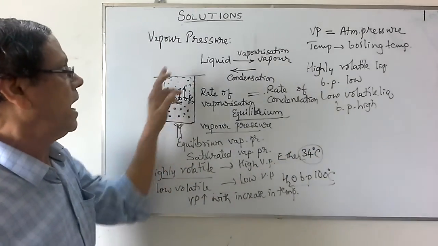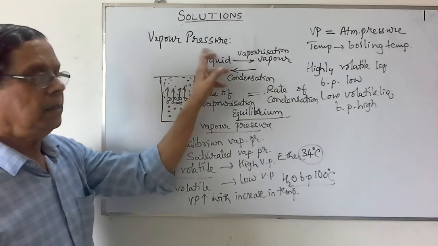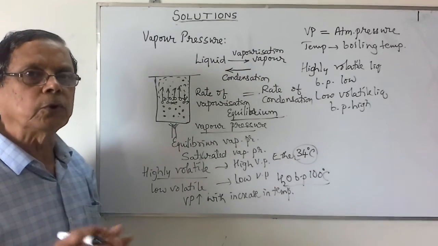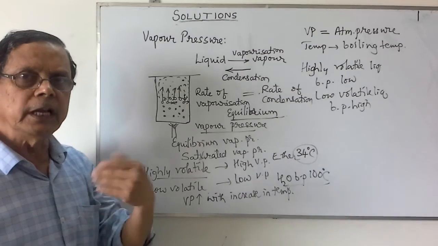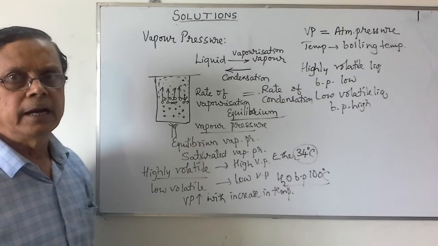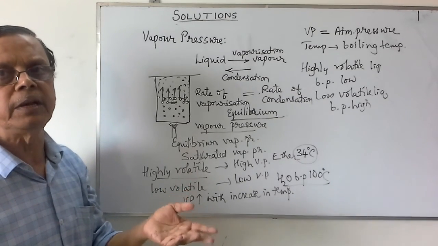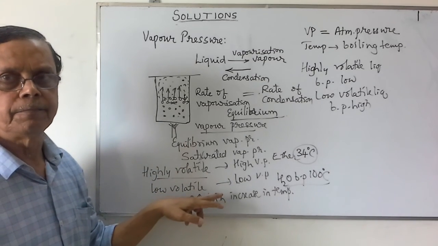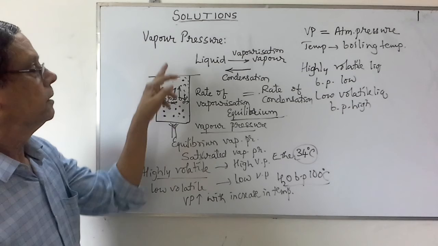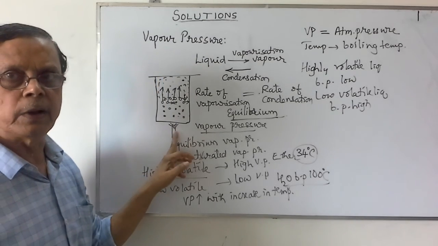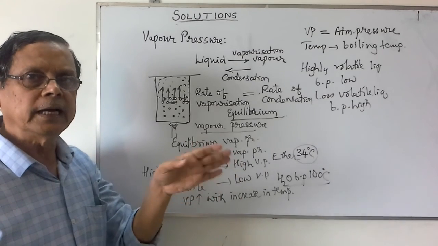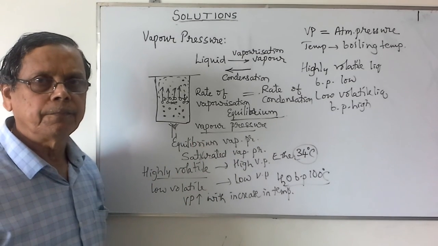So this is the topic on the vapor pressure. When we consider a mixture of two liquids, both the liquids will be volatile in nature, and hence the total vapor pressure will depend on the vapor pressure of both the liquids. So we will consider the vapor pressure for an individual liquid and the vapor pressure for the mixtures in the next video. Thank you.